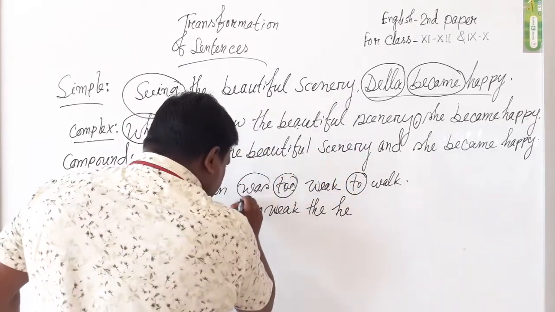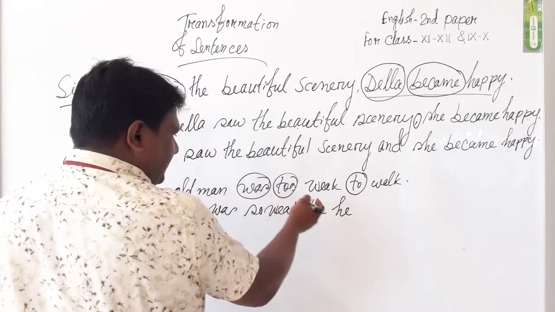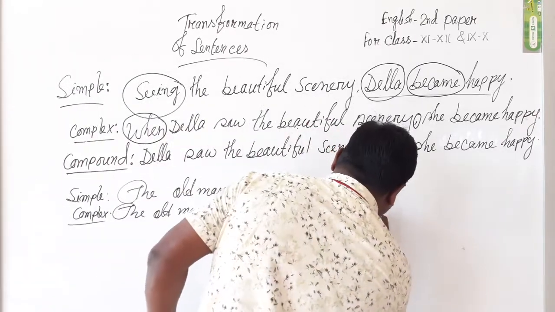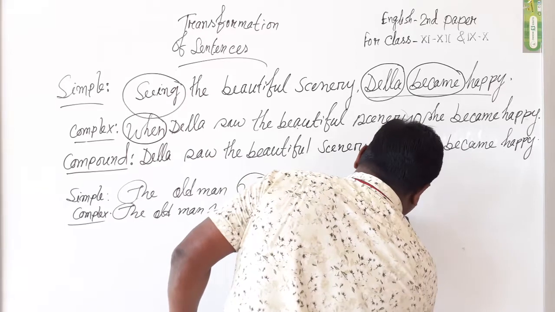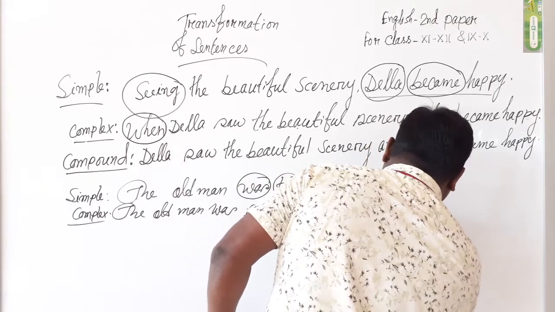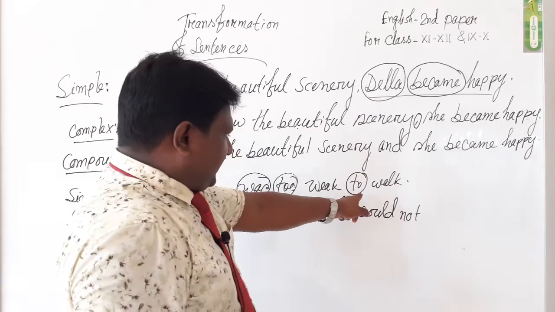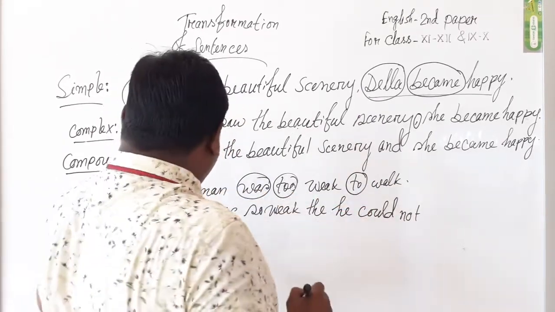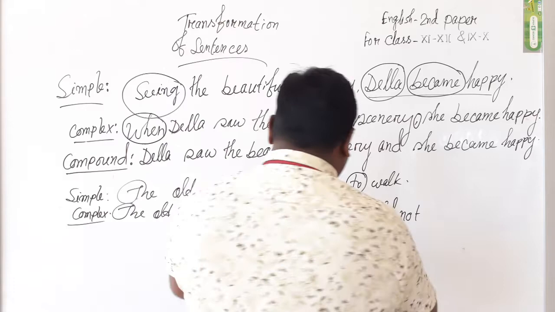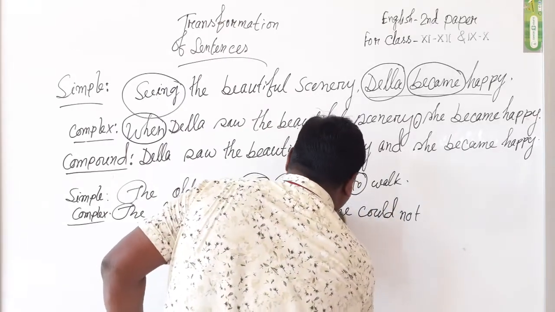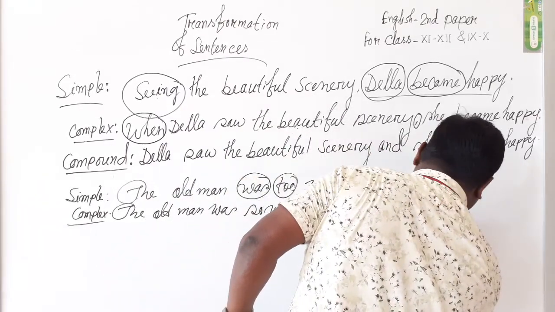It is past tense, so we must use could not, because to is always identified as a negative meaning.